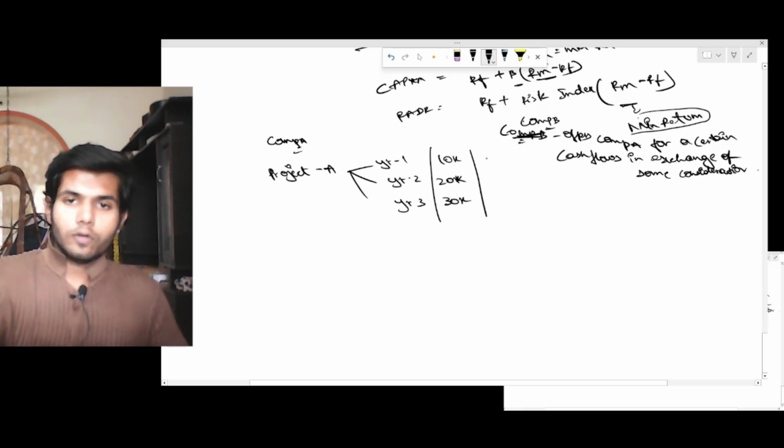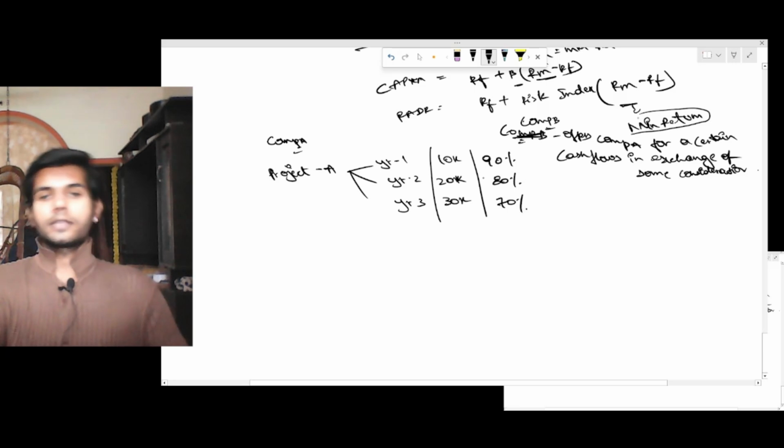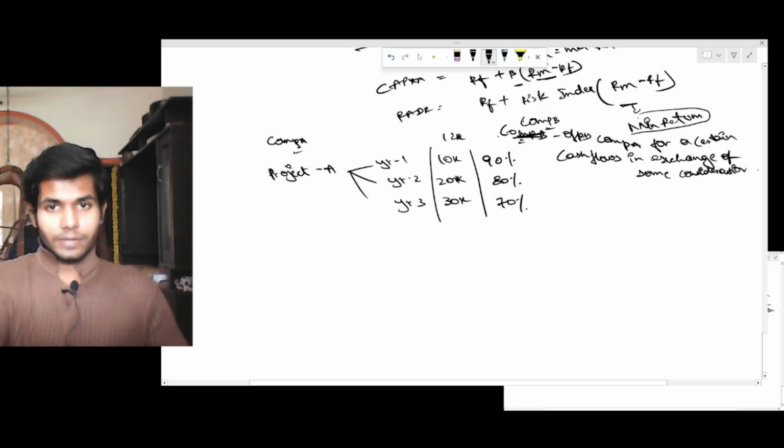If this company B offers that at least 90% of this amount will be given in year 1, at least 80% of this amount will be given in year 2, at least 70% of this amount will be given in year 3.